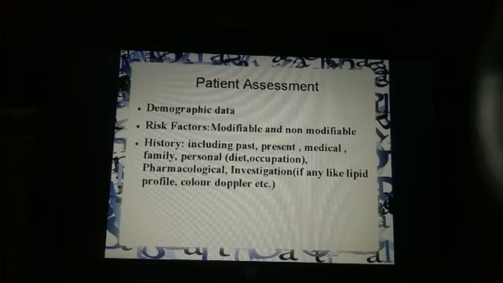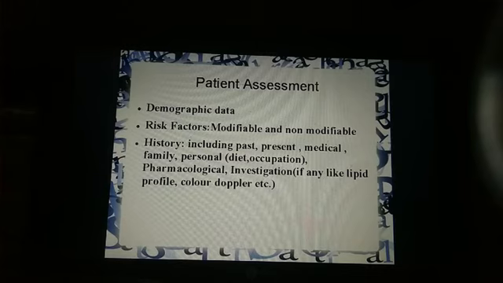Now risk factors. So they are of two types, modifiable and non-modifiable. What are non-modifiable risk factors? They are age, gender and heredity, which we cannot change, right? Modifiable risk factors we have already seen, that is sedentary lifestyle, smoking, hypertension, obesity, diabetes mellitus, that we can change, right?